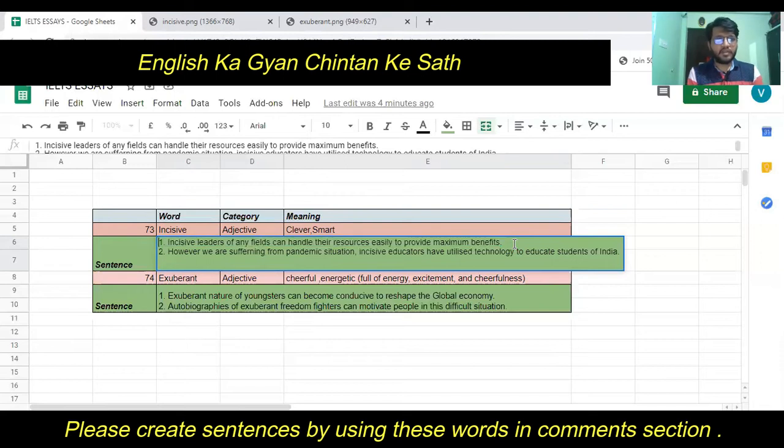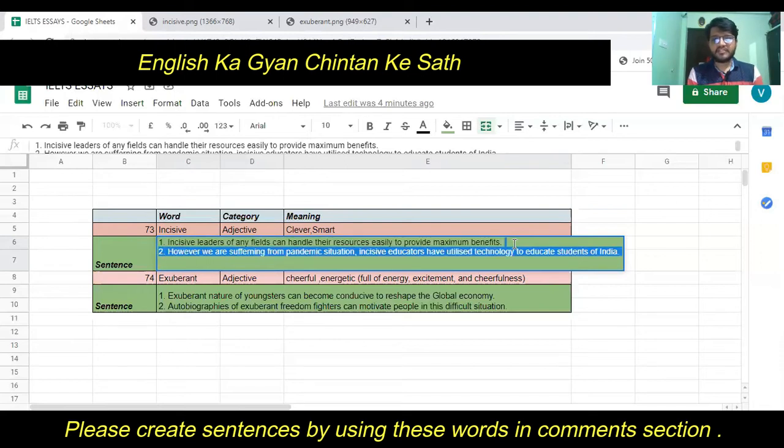Now let me discuss the second sentence that I have created for this word. The sentence is: however, we are suffering from the pandemic situation right now, incisive educators have utilized technology to educate students of India.